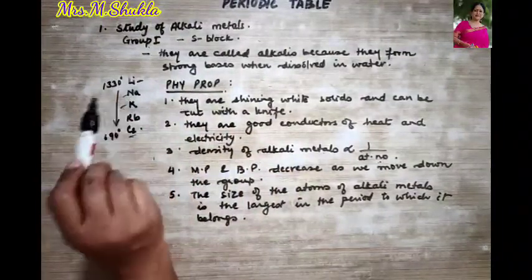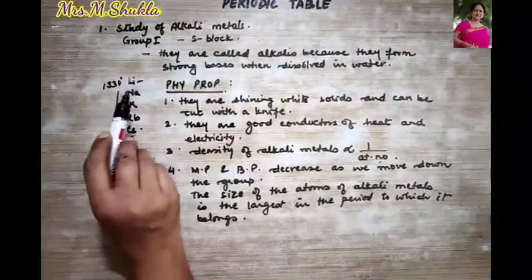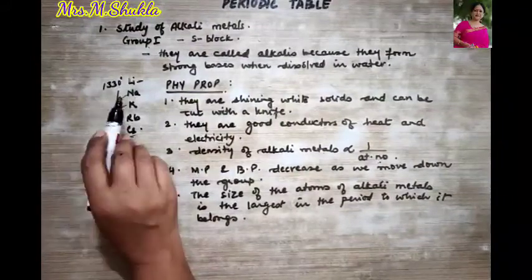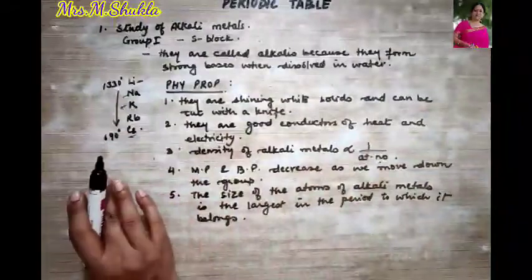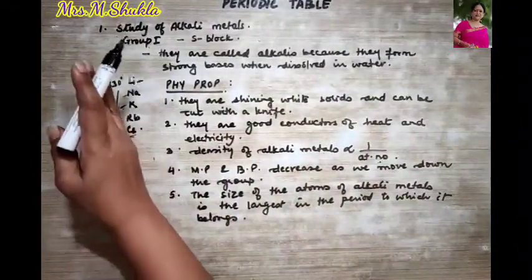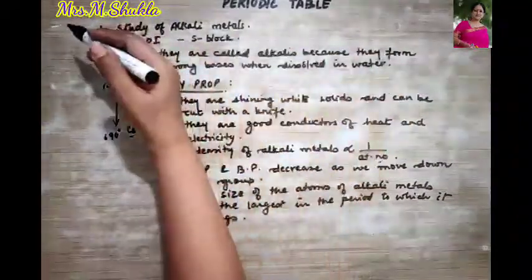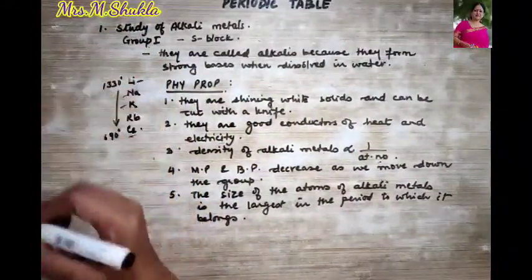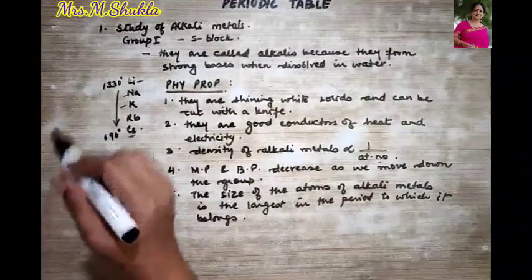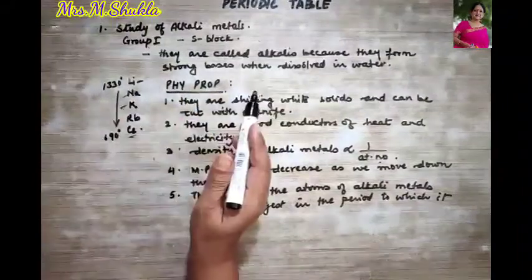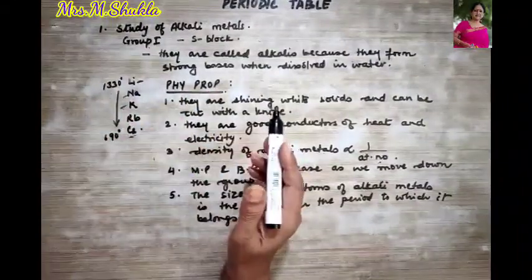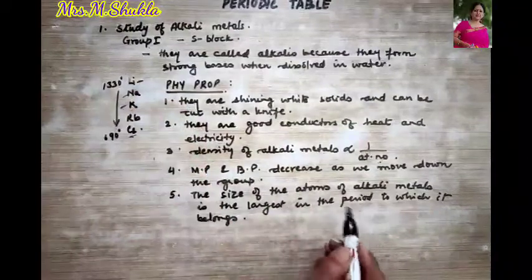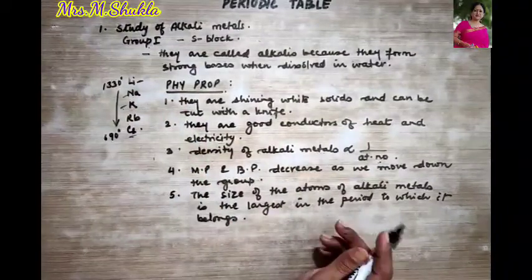So try to understand this, because every period always starts with the alkali metals, right? Therefore alkali metals are always going to have the largest size than any other element in the period when we move from left to right. What do we know about top to bottom? As we move down, the atomic size increases. Why? Because the number of shells are increasing, atomic radii is increasing, therefore the atomic size also increases.